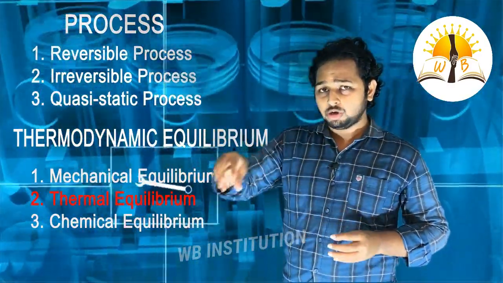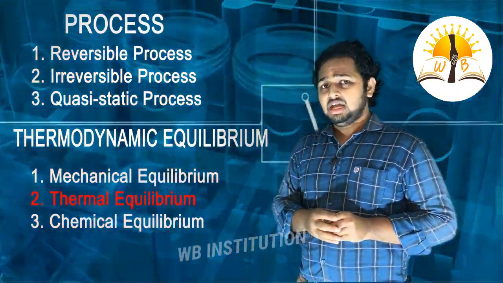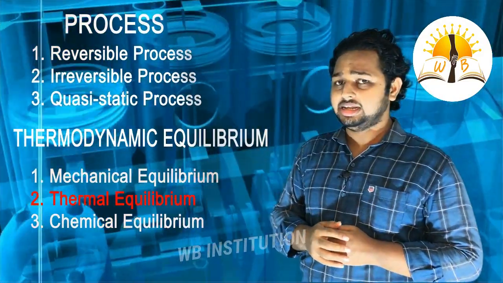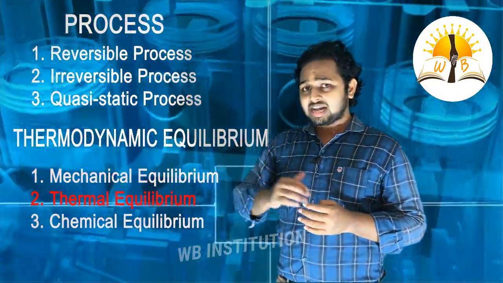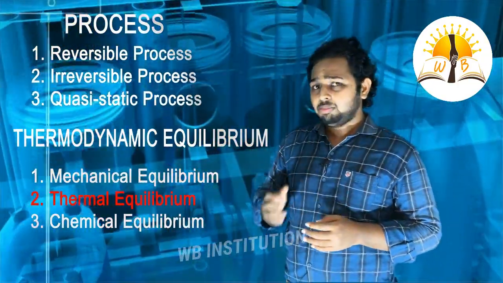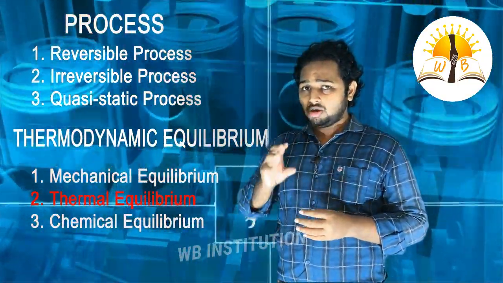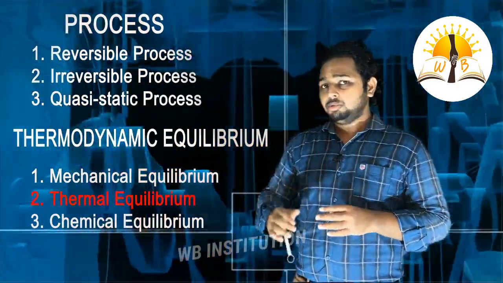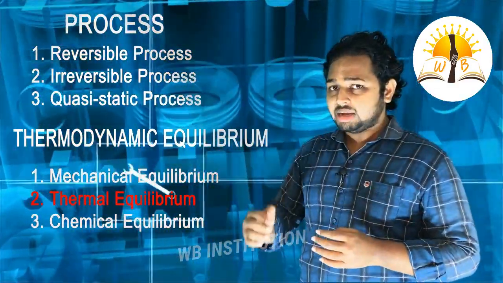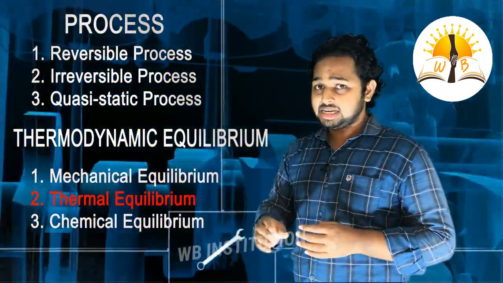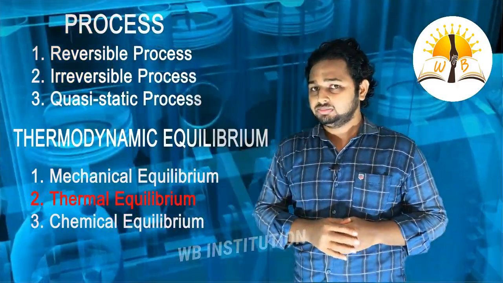If we keep that bottle outside the refrigerator, then the surrounding temperature will be at most 30 degrees centigrade. So the energy transfer through heat will happen in the system. Up to how much? The temperature of the water and the temperature of the surroundings will be equal. Up to that, the transfer of heat will happen in the system. Then that condition is known as thermal equilibrium.